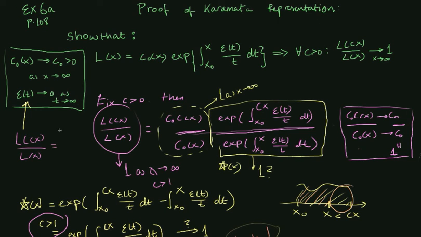But we can also just call that L of y divided by L of c inverse y, where we let y be equal to cx. And then that will go towards 1, since c inverse is greater than 1, and we have already shown that this ratio for a constant that's greater than 1 goes towards 1. So you can get around the c greater than 1 assumption in multiple different ways. Yes, so that was the proof of A. See you in the next video where we will do exercise 6B.